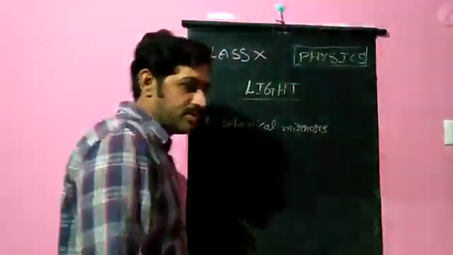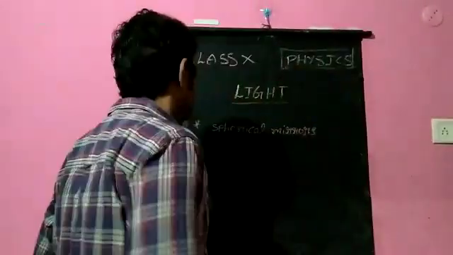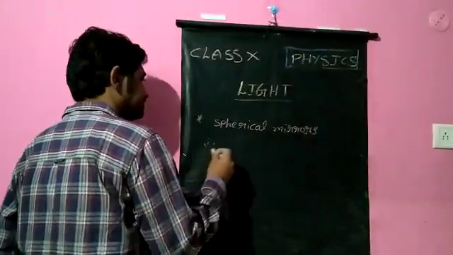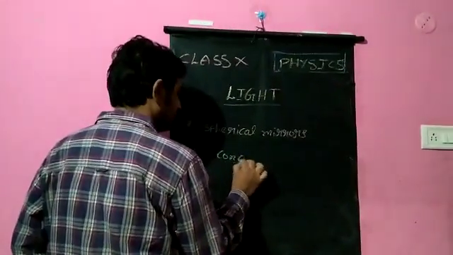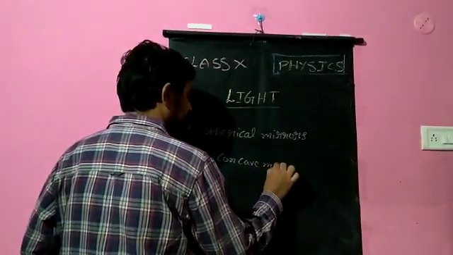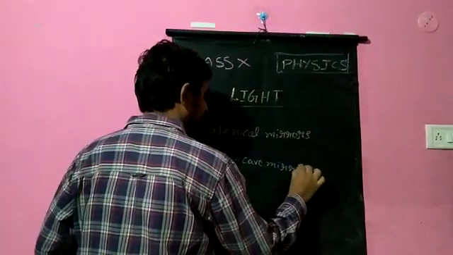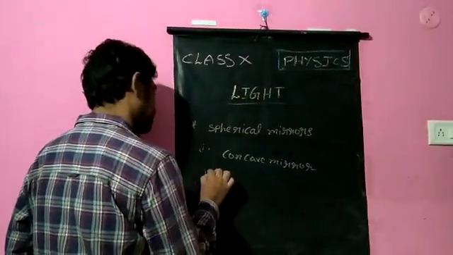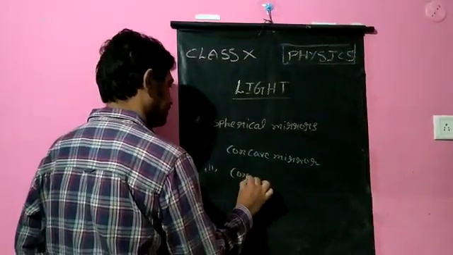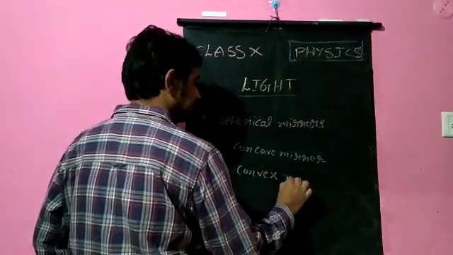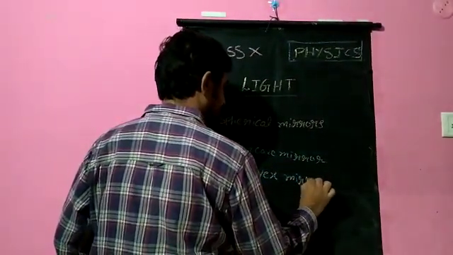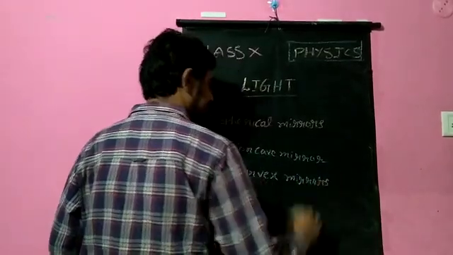These spherical mirrors will be of two types. One is the concave mirror and the other one is the convex mirror. These two are spherical mirrors, concave mirror and convex mirror.